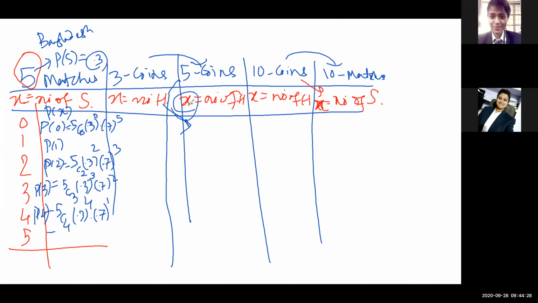What will be the different values of x? Zero head. Zero head means... so 0, 1, 2, 3, 4, 5. The values of x will be 0 head, 1 head, 2 head, 3 head, 4 head.